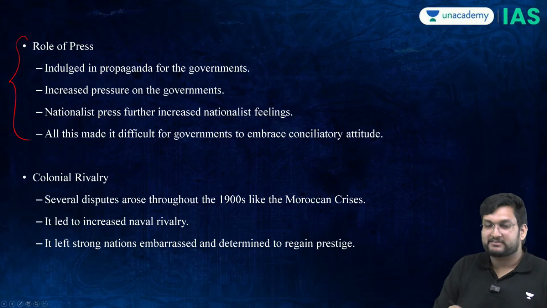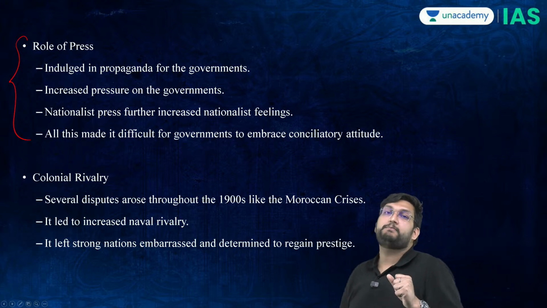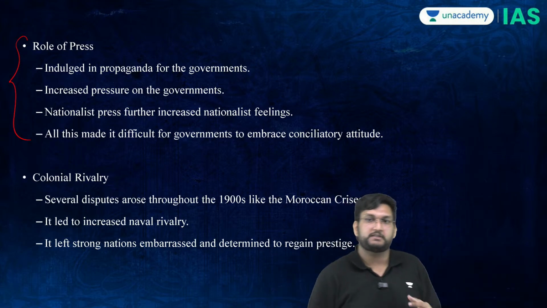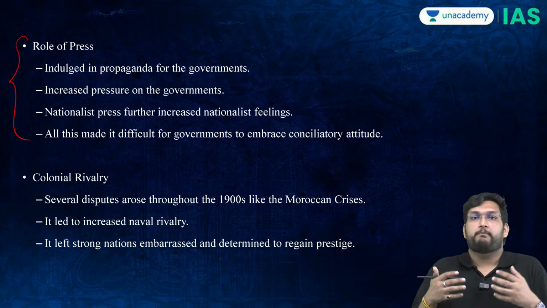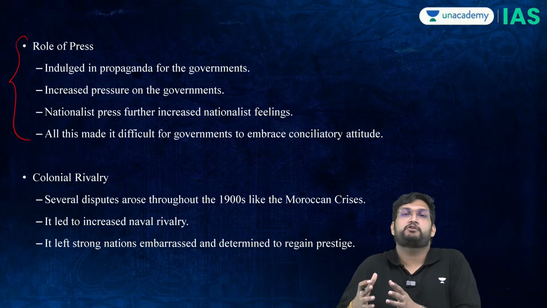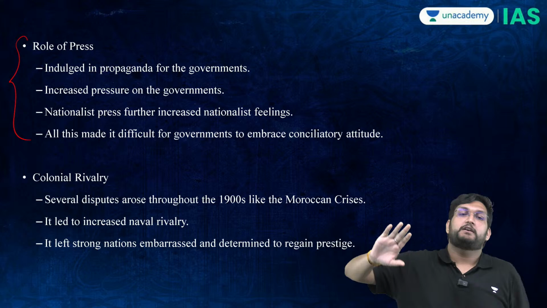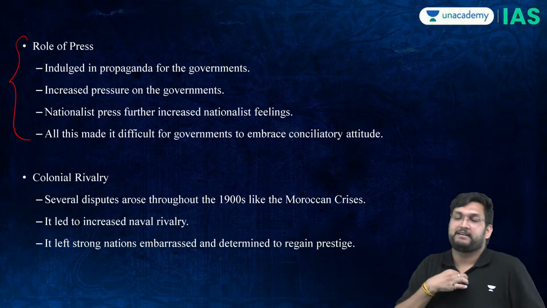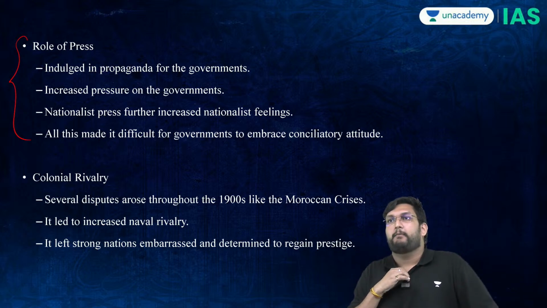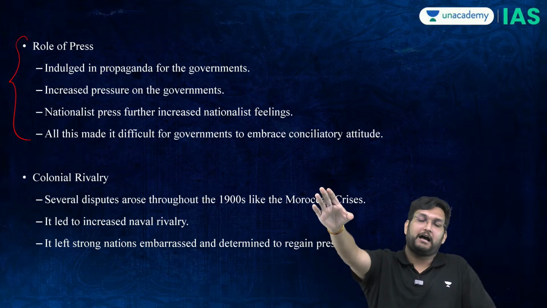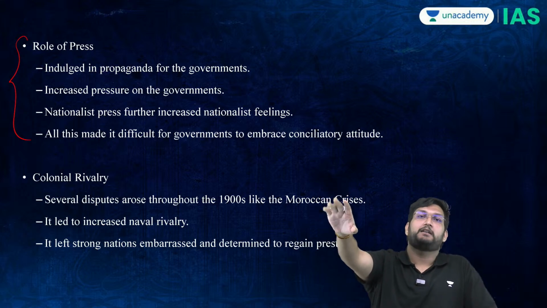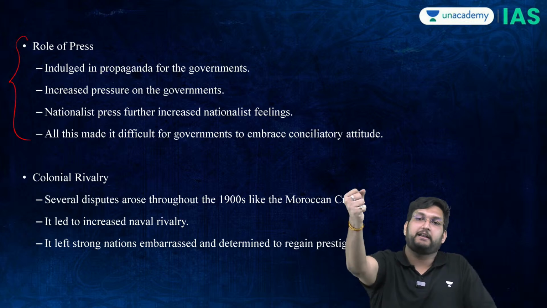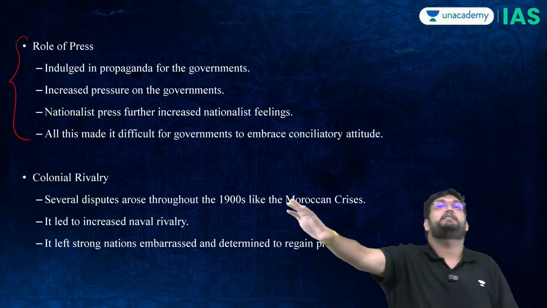Thereafter, the press also played an important role here because the press was extremely nationalist, which is they wanted to basically not allow their governments to be conciliatory. Meaning, if somebody wanted to compromise, the press used to say that our leaders are impotent. They should basically wear bangles and sit in the corner.